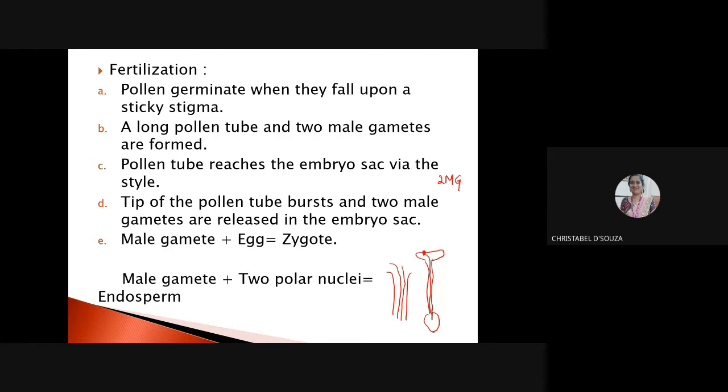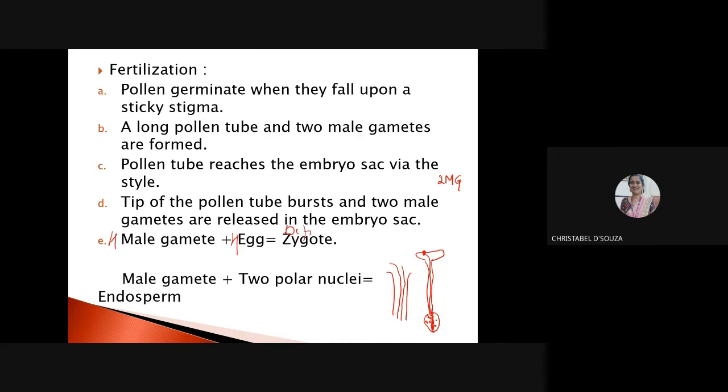Both are haploid, not diploid. Both are haploid gametes, right? Now these male gametes enter that tube, and here at this tip, the tube breaks open. Now inside here, there are ovules, correct? One of the male gametes unites with the egg. So this haploid male gamete unites with the haploid egg, and it forms a diploid zygote.